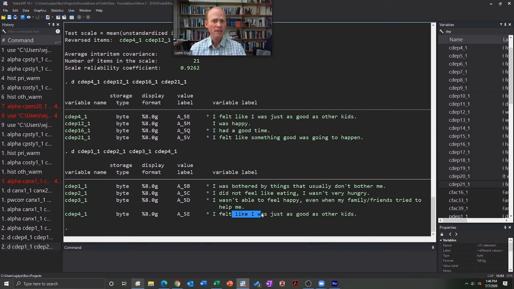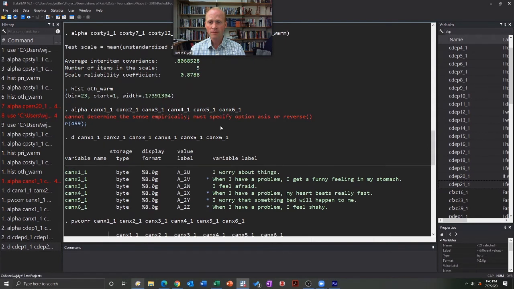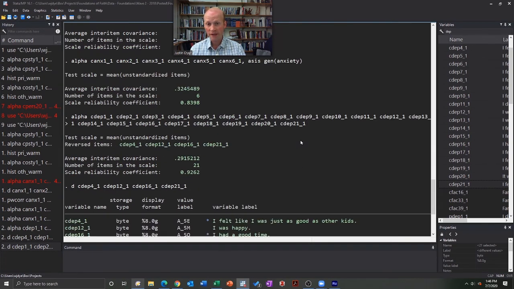Now, it might be that Stata, again, we have the as is command, because it cannot determine the sense empirically. It says, I'm not quite sure what it is. Do some need to be reverse coded? If some do need to be reverse coded, then you don't want to put as is. You want to put reverse, or for shortcut, R.